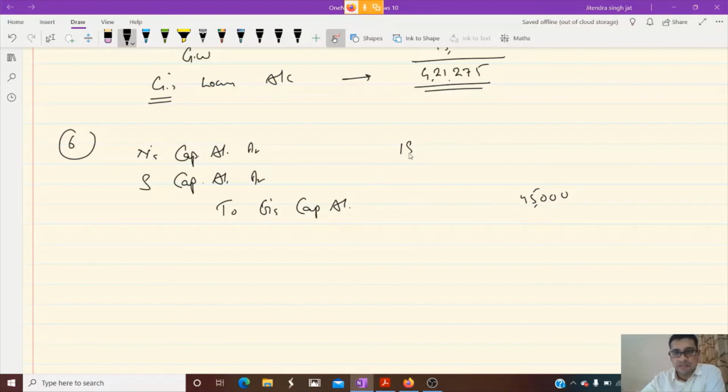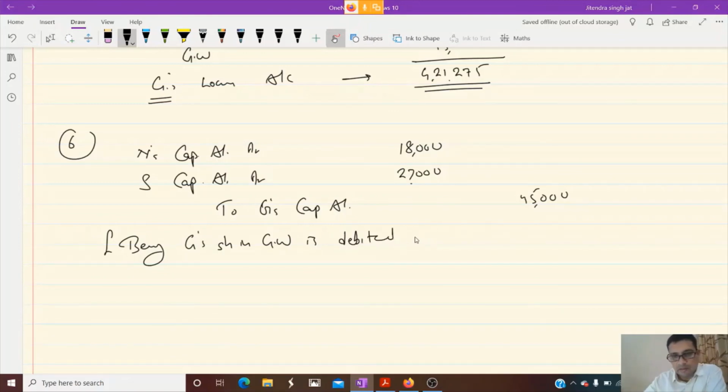How much N is giving? 18,000 we have seen in working note, and 27,000 S is giving. Being G's share in goodwill is debited in partner's capital account.